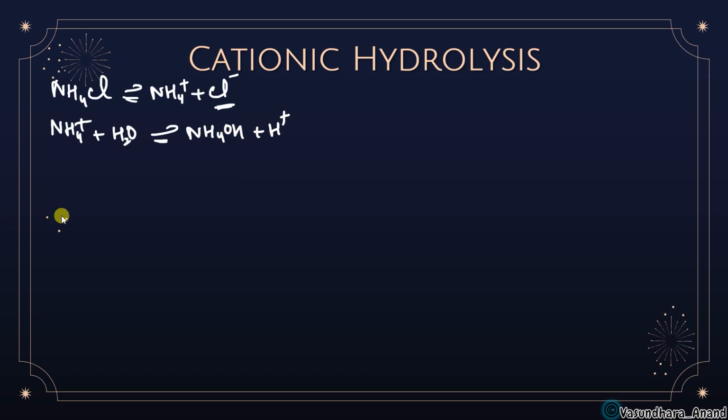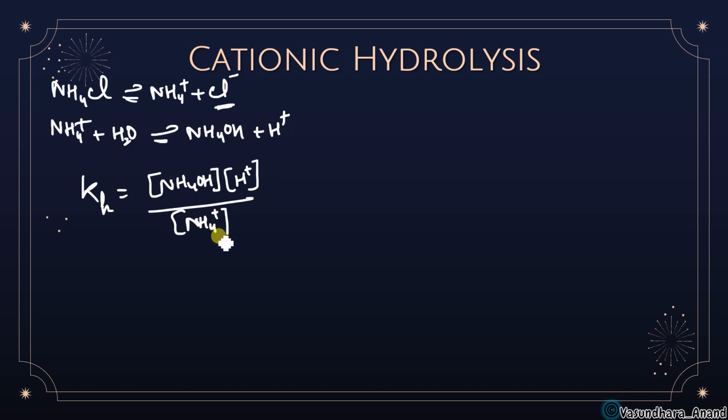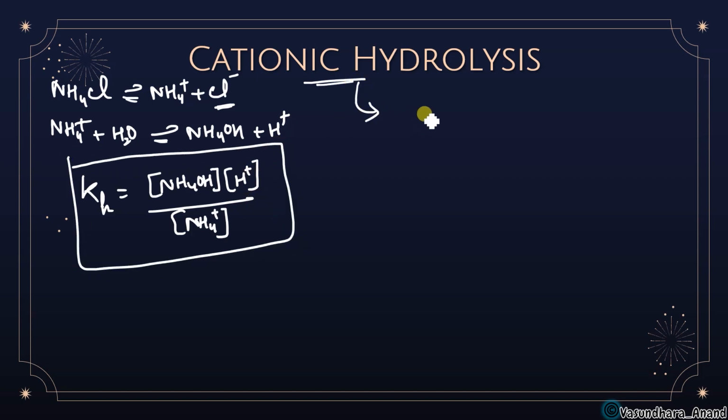Isn't it? So this solution, if I write Kh in this case, I will write NH4OH into H plus upon NH4 plus. So this is called cationic hydrolysis. Cationic hydrolysis, that means the mixture of strong acid and weak base. Any doubt in this? Clear? So this is a mixture of a strong acid and a weak base.